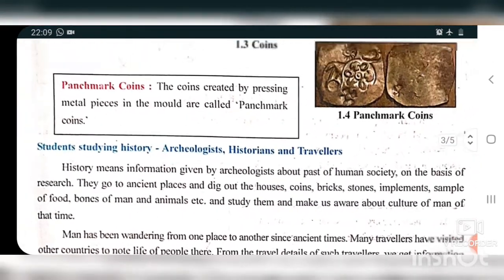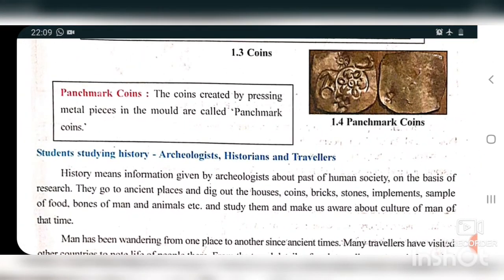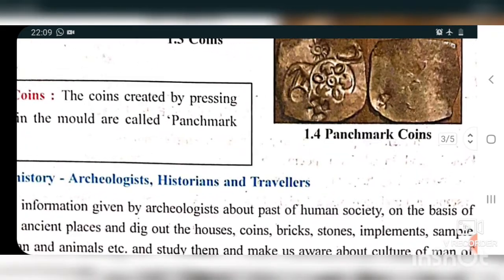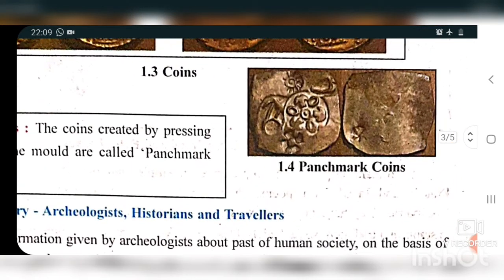About the religions also we can come to know by the coins. How? By seeing the god's picture, the sketch of the god is also there on the coin. And here we can see the coin that we were talking about, the punch mark coin. The punch mark coin is this. During that time the punch mark coin was used.